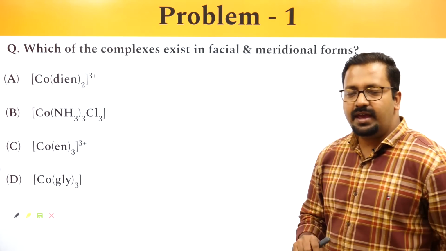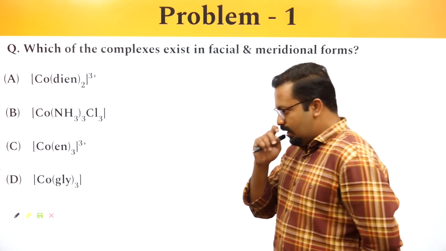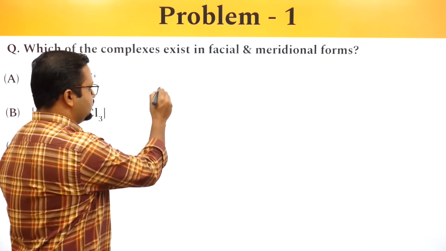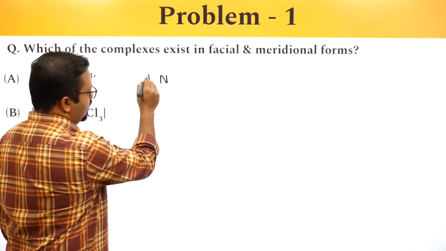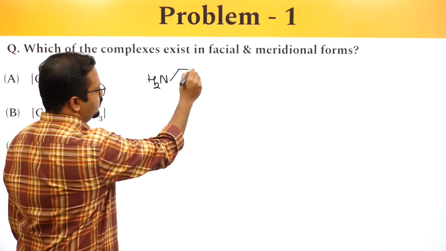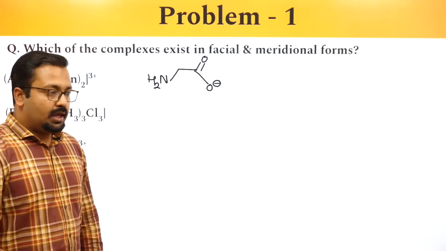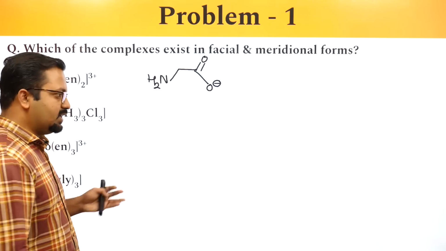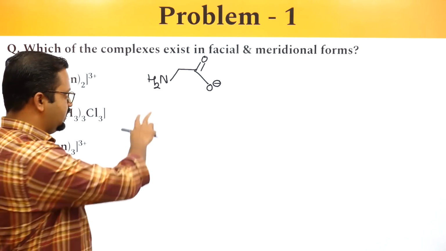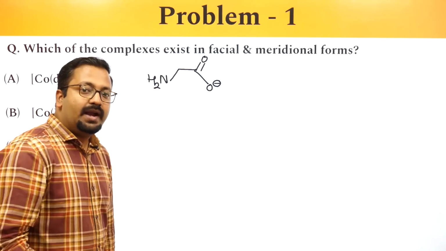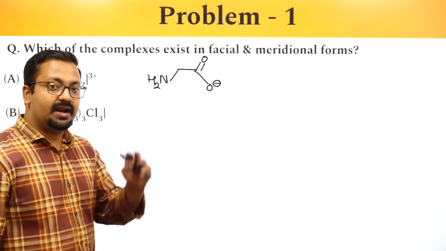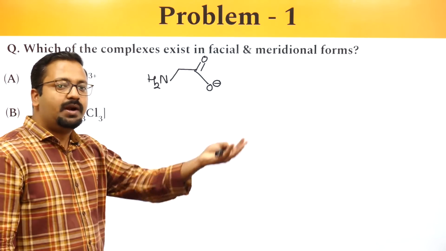Okay, so let's look at the next example. CoGly. GLY is glycine. So glycine will look something like this: NH2, double bond O minus. Now it's a bidentate ligand. It's an unsymmetric bidentate ligand, unlike En, which was a symmetric bidentate ligand.